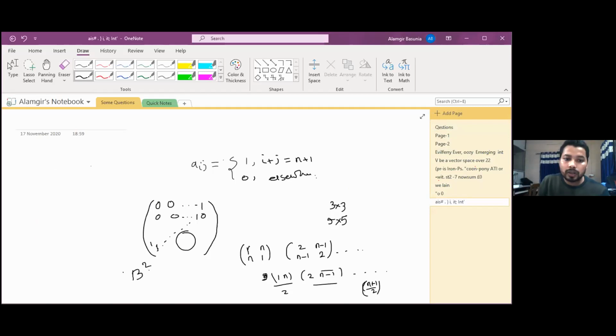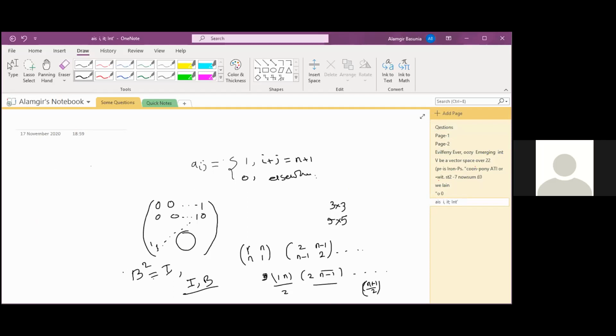B square equal to I. B square is equal to I means just I and b, 2 elements will generate that one dimension. How will we get b square equal to I? Just simply in case of px.